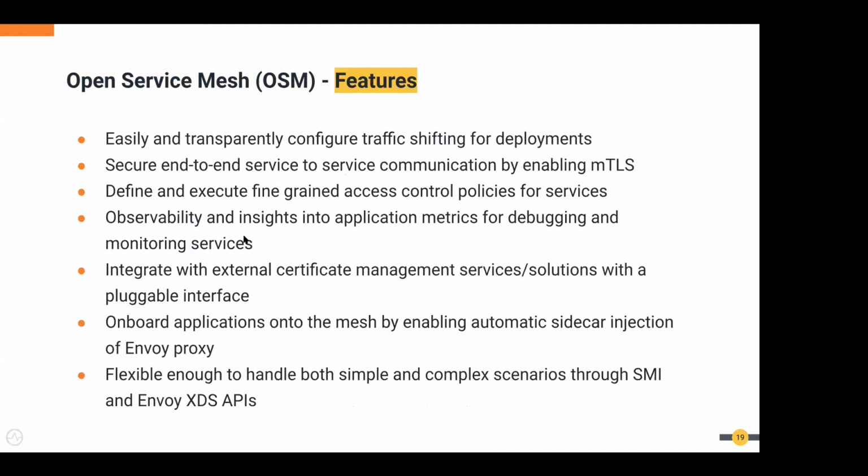It provides secure end-to-end service-to-service communication with mTLS and executes fine-grained access control, observability, and integrates with external certificate management services with a pluggable interface. So you can integrate with on-premise or cloud-based certificate management services. And you can onboard applications into the mesh by enabling automatic sidecar injection of the Envoy proxy. You can also handle both simple and complex scenarios through SMI.